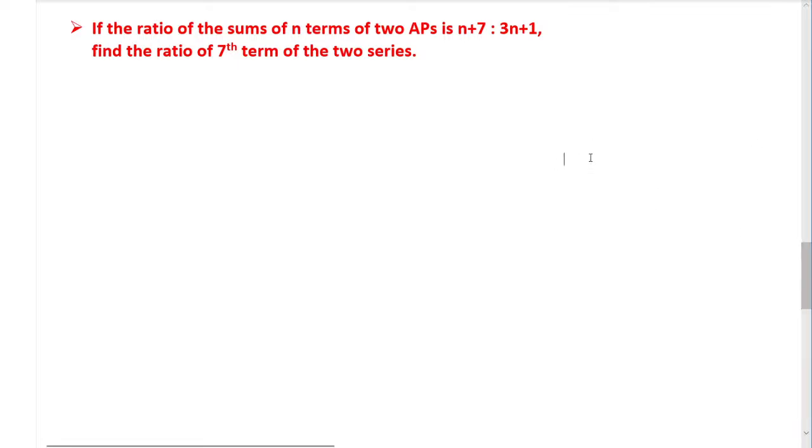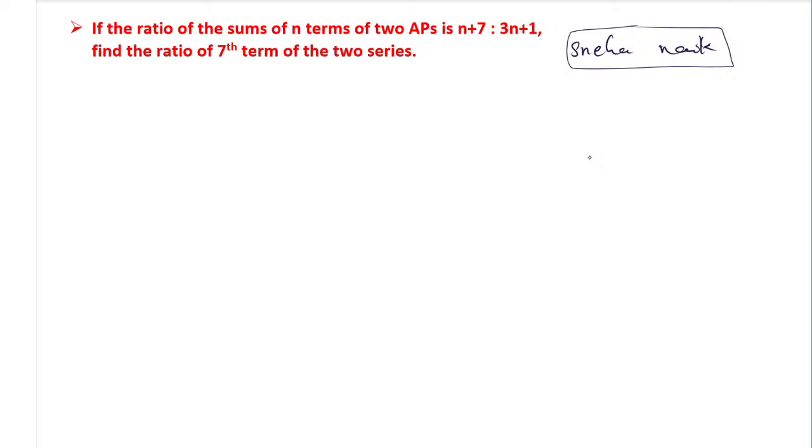Okay. If the ratio of the sums of n terms of two APs is n plus 7 and 3n plus 1, find the ratio of the seventh term of the two series. The question is very interesting. And this question is again given by Sneha Naik only, from Murdeshwar once again. But why is this very important? This question is a 1 or 2 marks question. Remember, this question is not a 3 or 4 marks question.